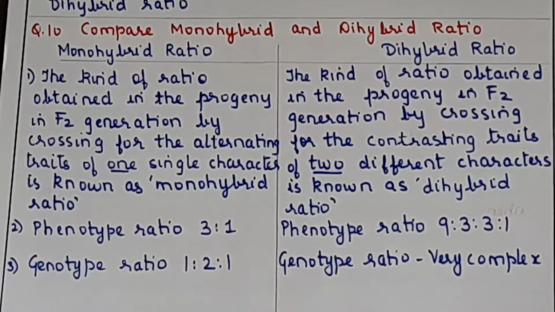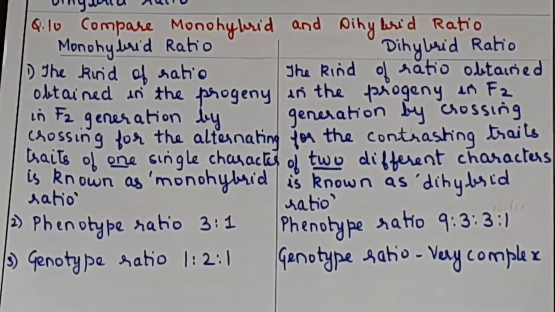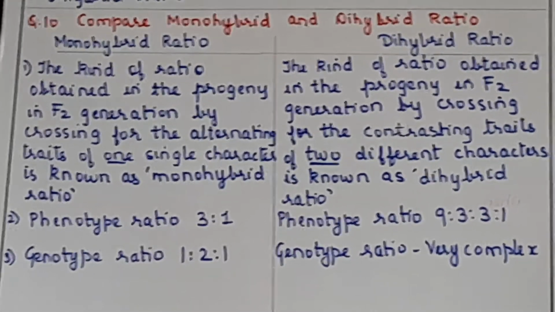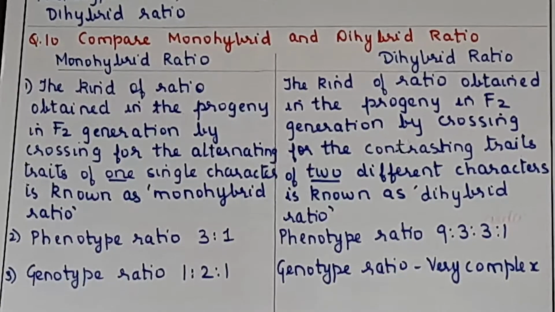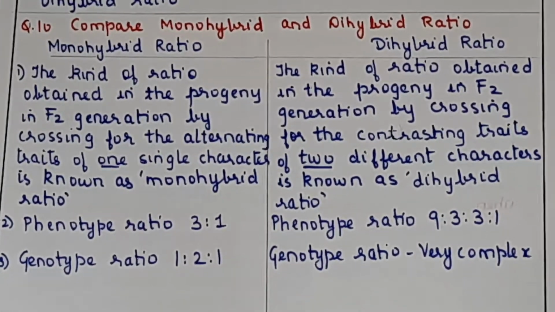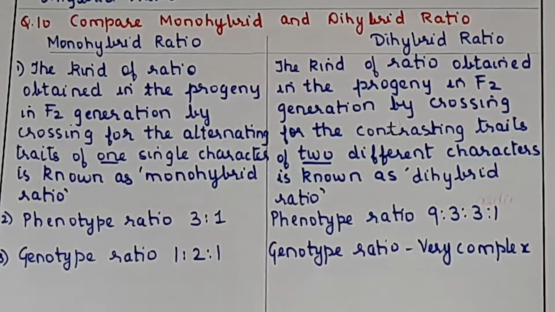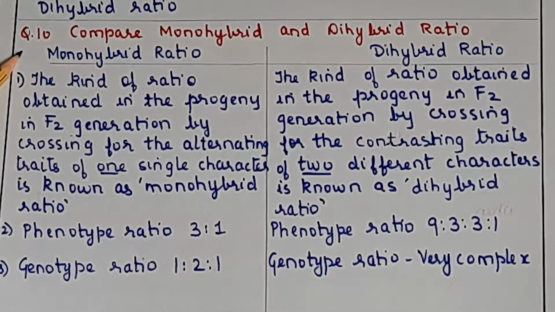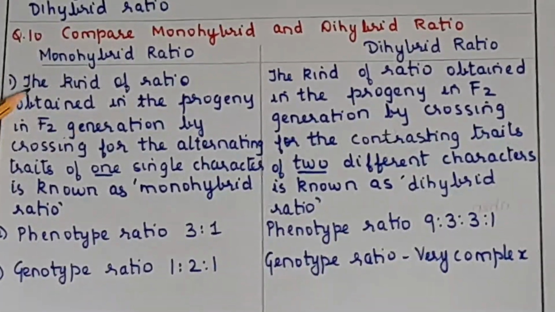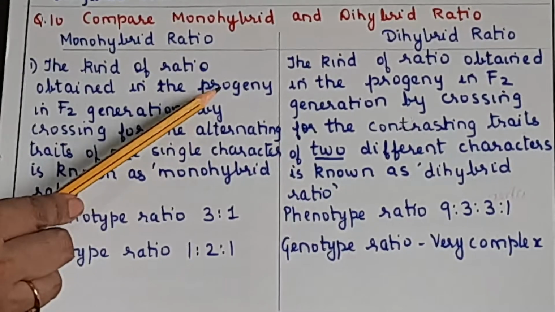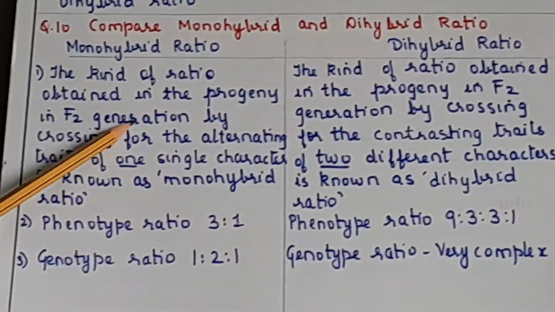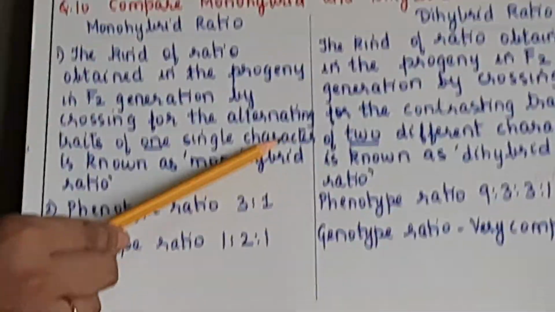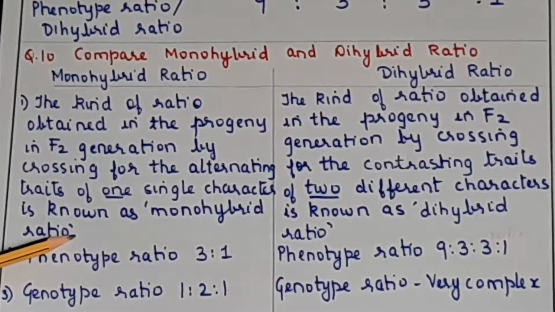In monohybrid cross we are taking one character and its alternative traits. In dihybrid cross we are taking 2 characteristics and their alternative traits. The ratio which we get when carrying out a monohybrid cross in the F2 generation is called the monohybrid ratio. Just pay attention here, this is important. The kind of ratio obtained in the F2 generation by crossing for the alternating traits of one single character is known as the monohybrid ratio, correct?